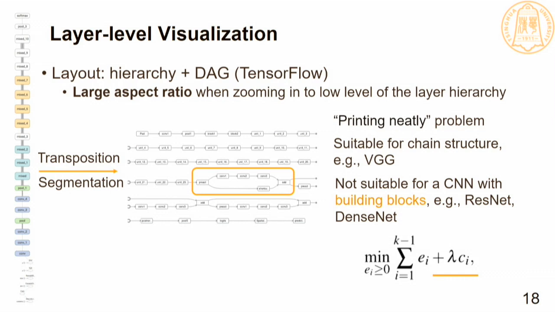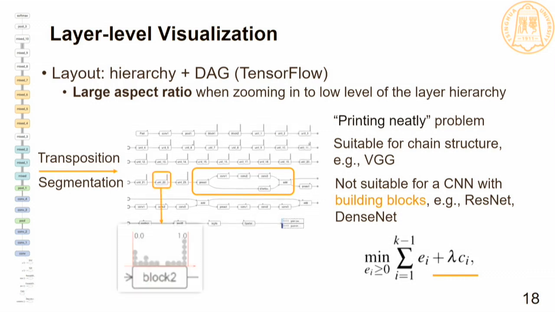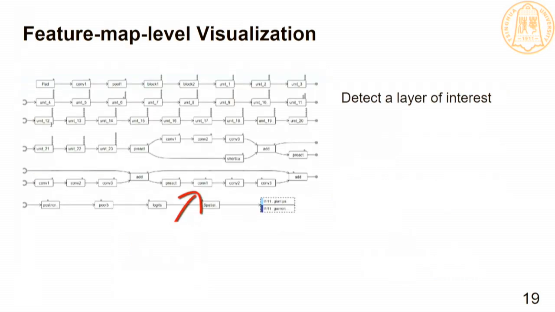Because of the limited space for each node, we employ a dot plot as a visual hint to show the activation similarity of layers contained in this node to help experts detect the diverging point from hundreds of layers. With the help of the layer-level visualization, an expert can detect a layer of interest and zoom into the layer to examine the critical feature maps in it.